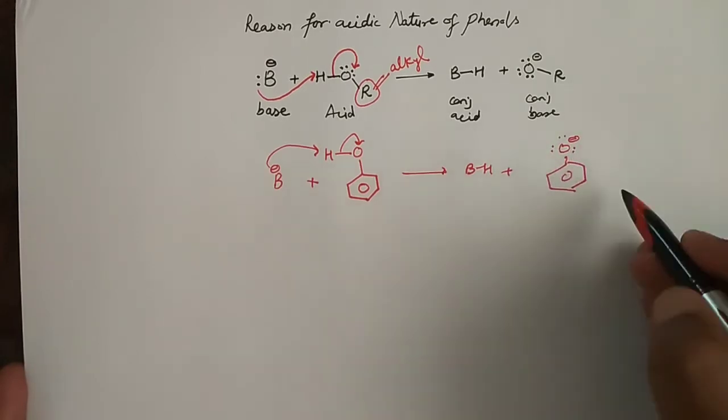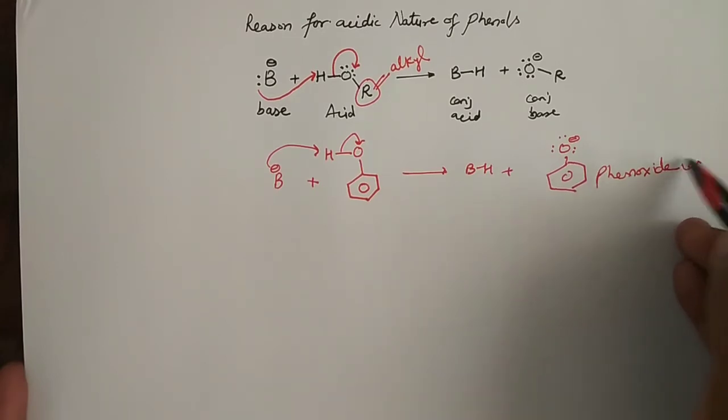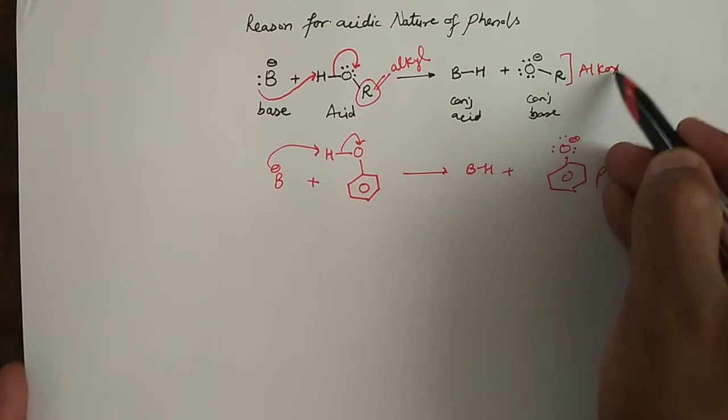And this anion is known as phenoxide ion, right? For alcohol, this ion is known as alkoxide ion.